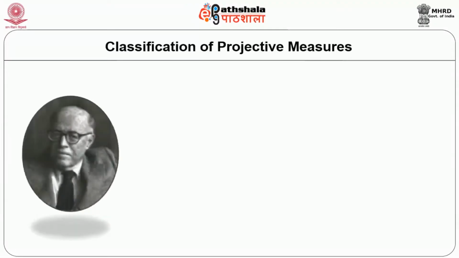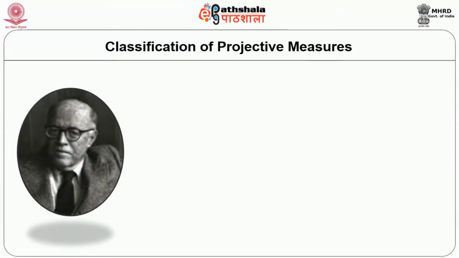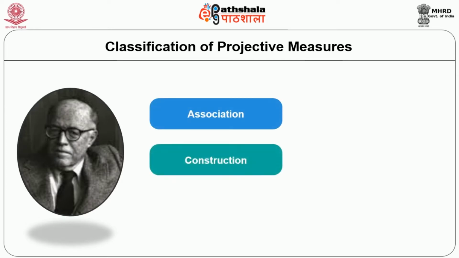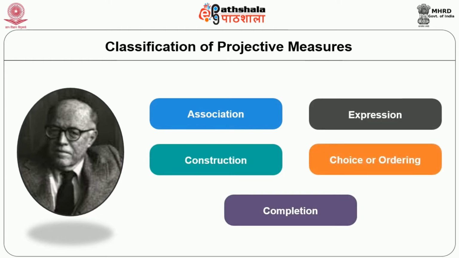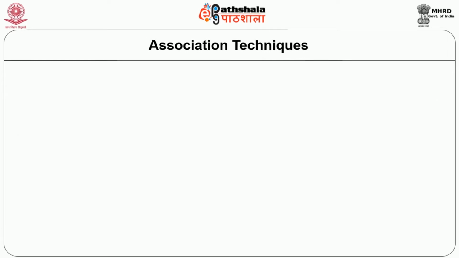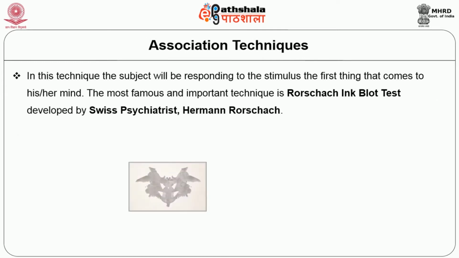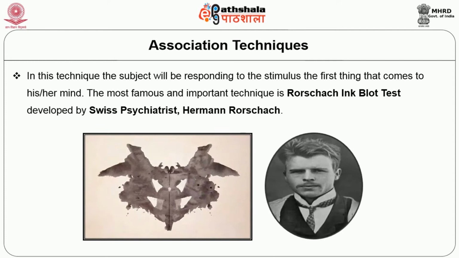Now let us see the classification of projective measures. Lindsay in 1959 proposed a five-way classification of projective methods based on types of responses, such as association, construction, completion, choice or ordering, and expression. Now let us see what are association techniques. In this technique, the subject responds to the stimulus with the first thing that comes to his mind.